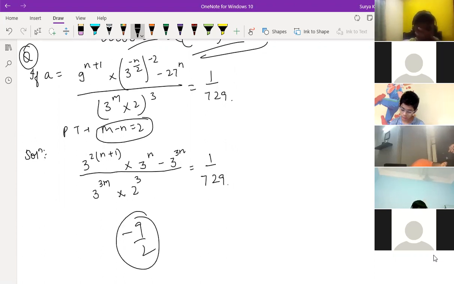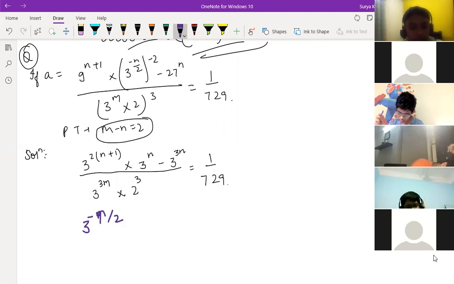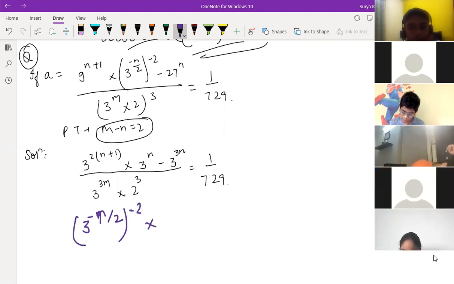No, sir, not 9 by 2. What are you saying? Say slowly, tell me. There is 3 to the power minus n by 2, sir. Sorry, minus n by 2. Minus n by 2, okay. In the numerator part, whole power minus 2, into minus 27 to the power n.